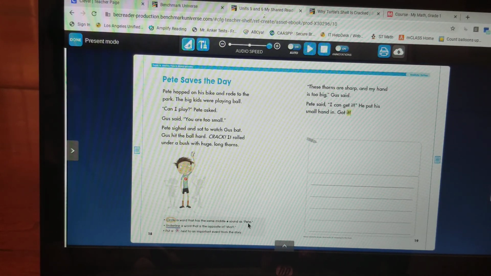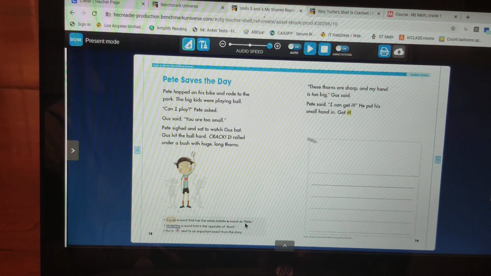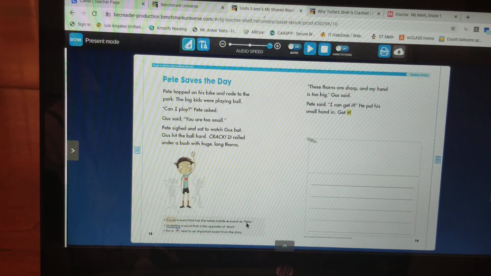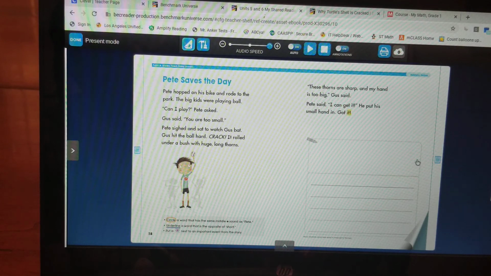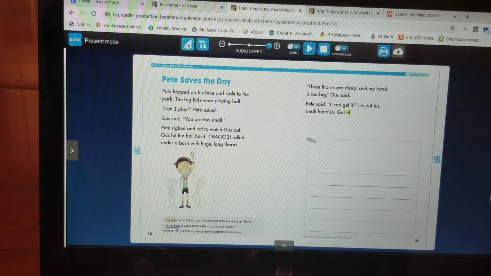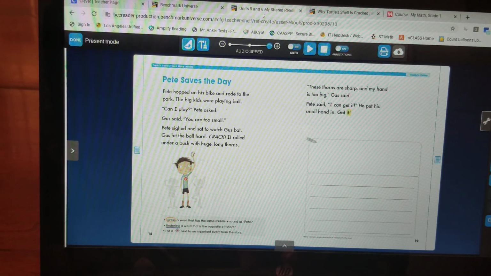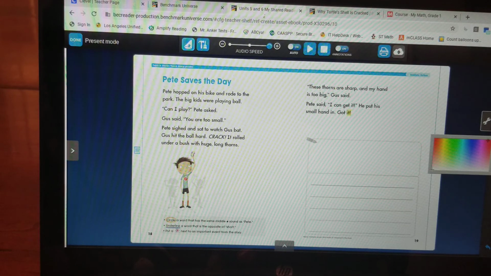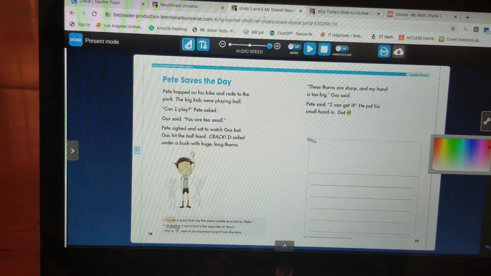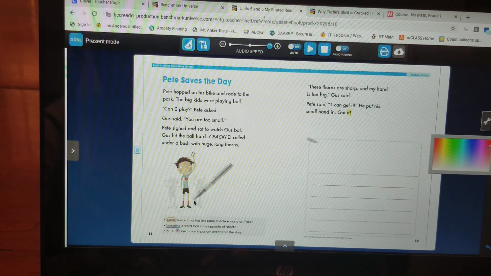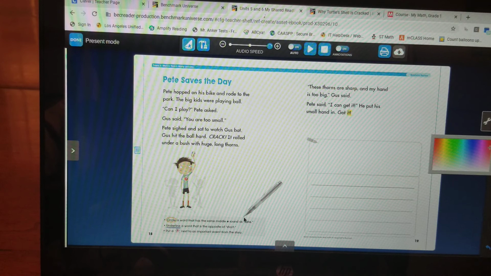Okay, we need to circle a word that has the same middle E sound as Pete. Pete. If you see it, it's P-E-T-E. So we know that that's E blank E. That's a long E spelling. Let's see. I need my pen. Color. Okay. Circle a word that has the same middle E sound as Pete.